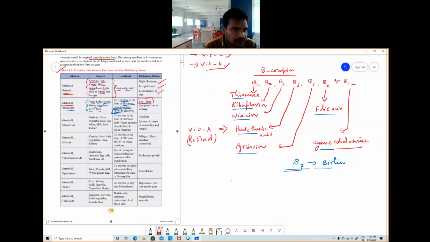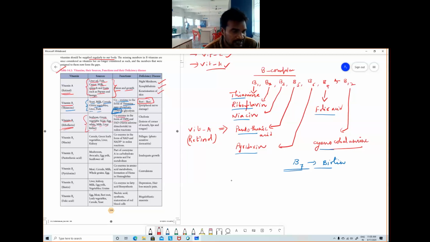Next, B2, that is called riboflavin. These are the sources: soybean, greeny vegetable oils, vegetables, yeast, egg white, milk, liver, kidney. I told you already, most of the sources are common. Next, functions of this B2. It also acts as a coenzyme in the form of FMN.